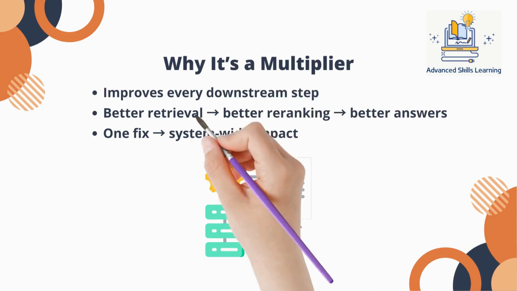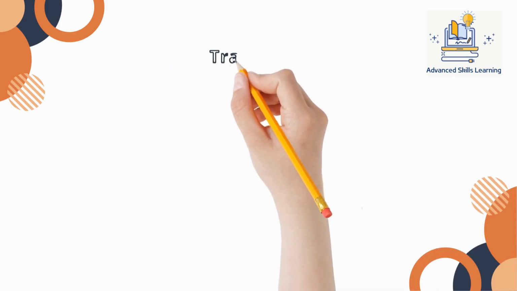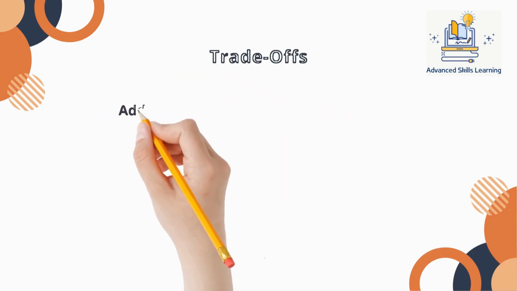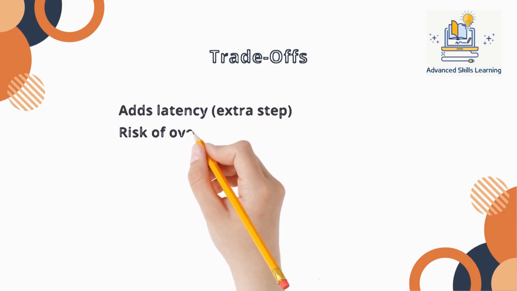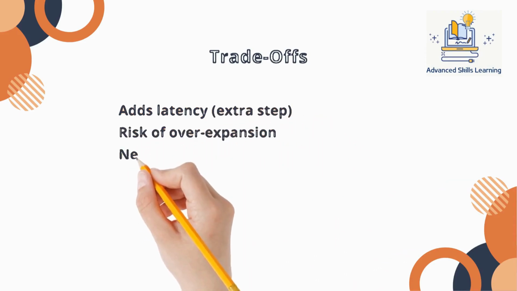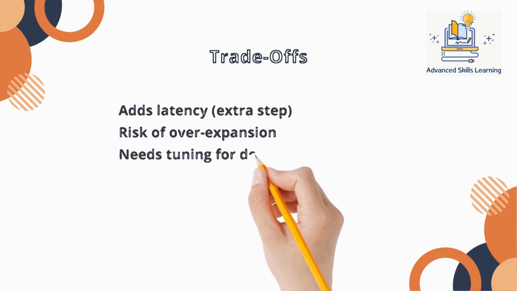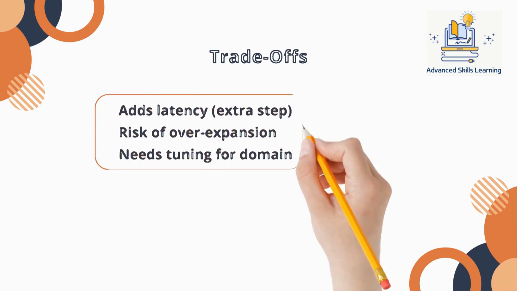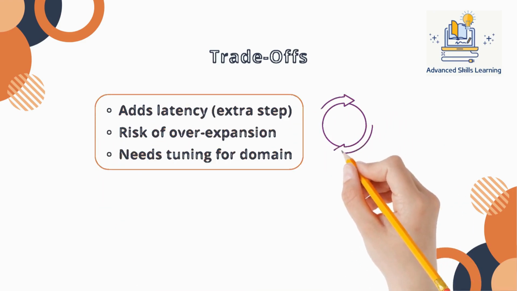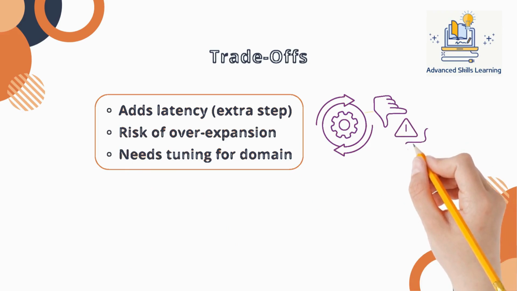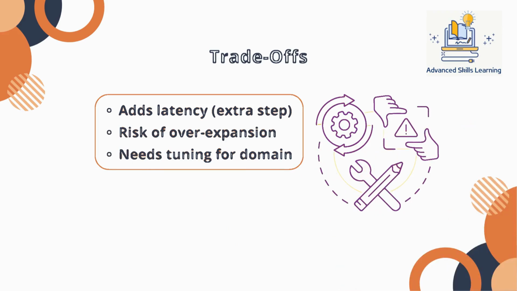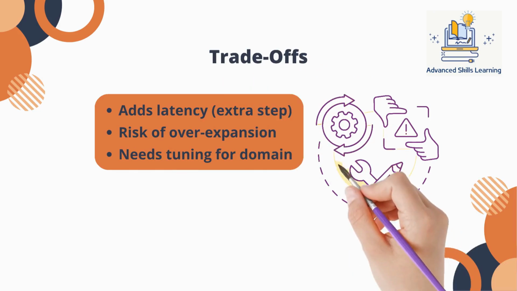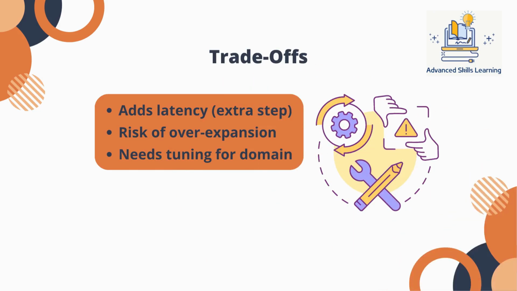But like everything in production systems, there are trade-offs. Query rewriting adds latency, especially if you use an LLM. It can also overexpand and introduce noise if not tuned properly. And domain matters. A rewriting strategy that works for legal documents may fail completely in e-commerce or healthcare. So this layer needs careful design and evaluation. That's why many systems use selective rewriting only when queries are ambiguous or complex.